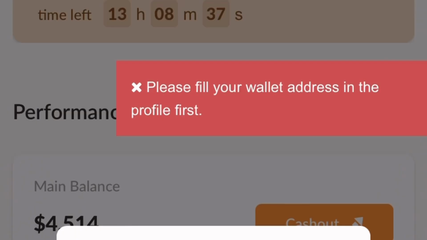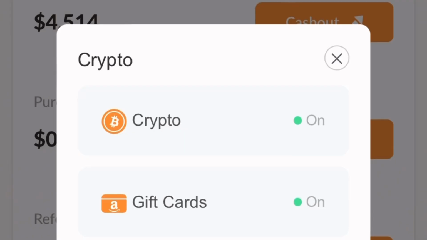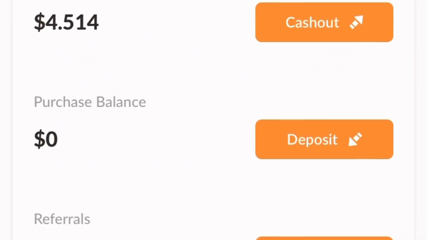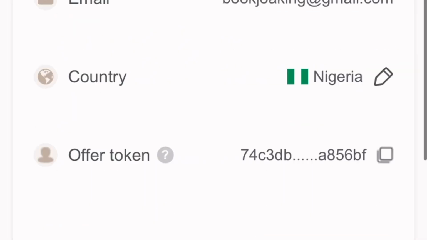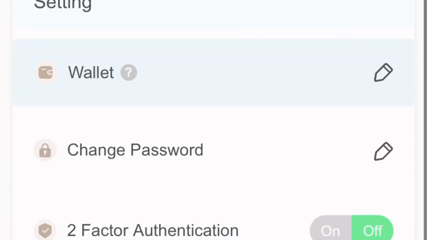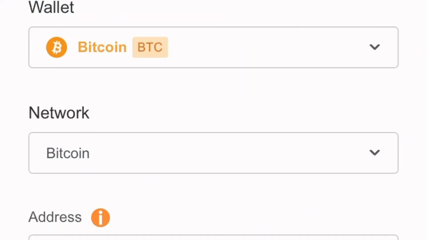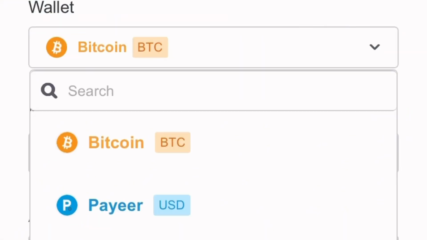So it's asking me to please fill out the wallet address in my profile. Before you are able to place a withdrawal on this website, you will need to have linked your wallet address to this account. Once you have done that, you'll be able to place a withdrawal. So close this, come over to your profile, and come down where you are going to see the wallet. Once you click on wallet, come down to this pencil icon, then click on that. You're going to be seeing several wallets you can link to this platform.